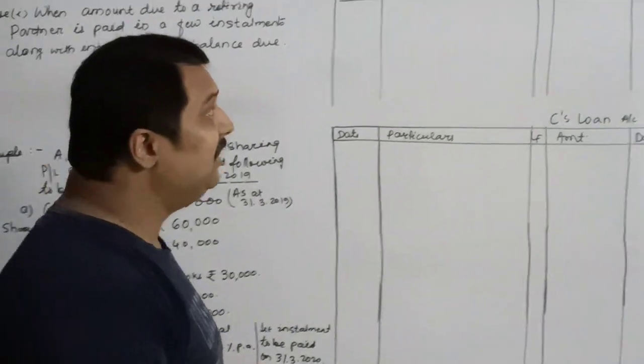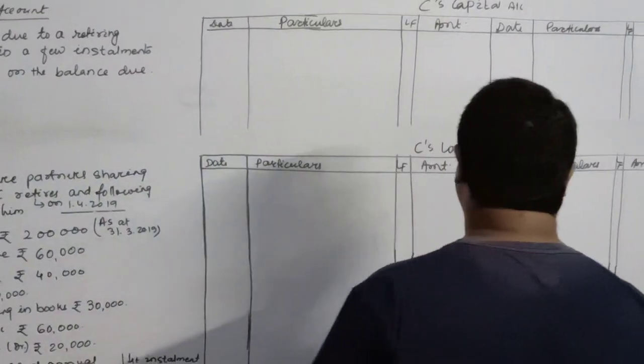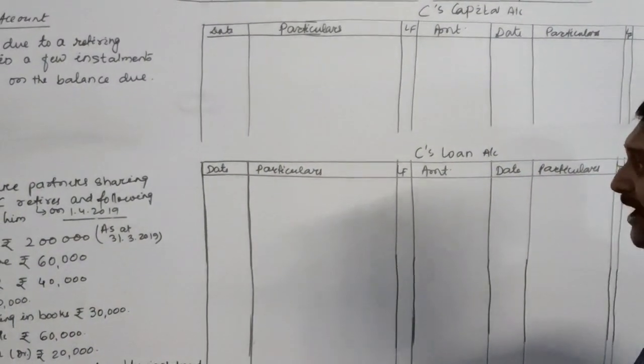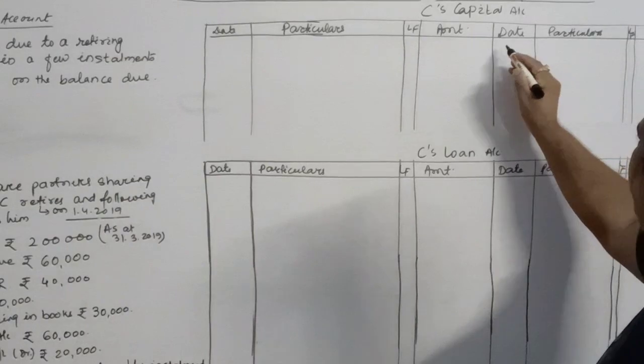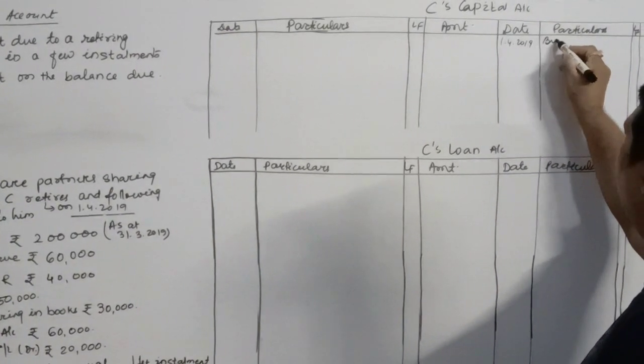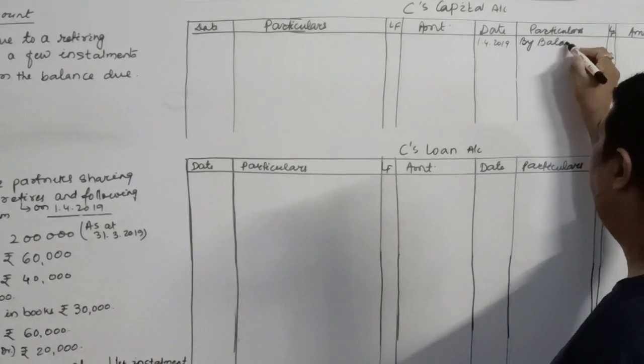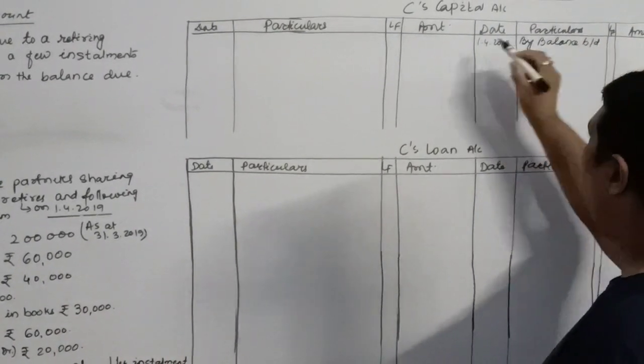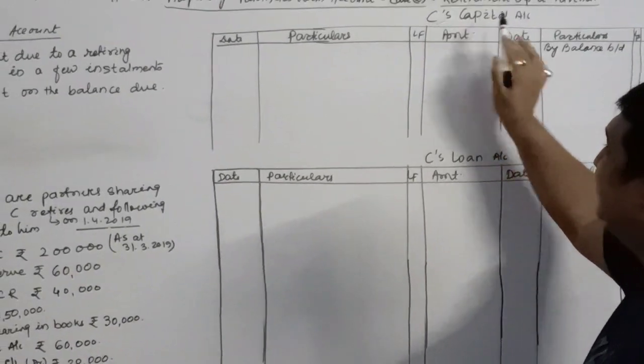So let us begin with the capital account of C first of all. All these will be prepared on the date when he retires. He retires on which date? On 1st April 2019. First of all, what do we give? The opening capital. Here I am only preparing C's capital.